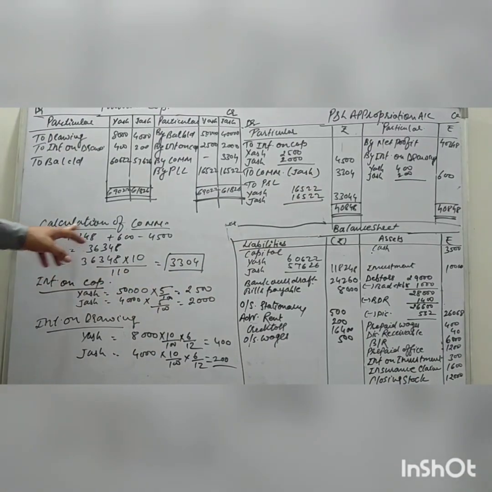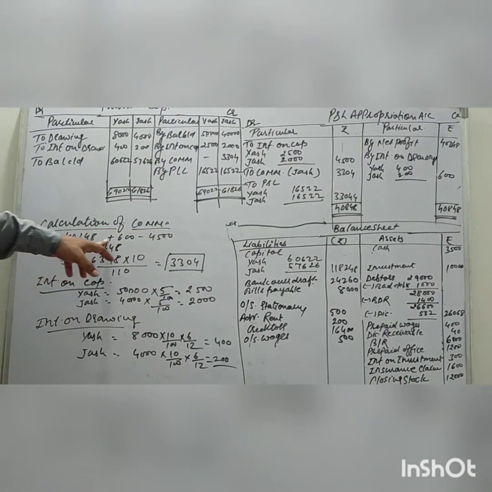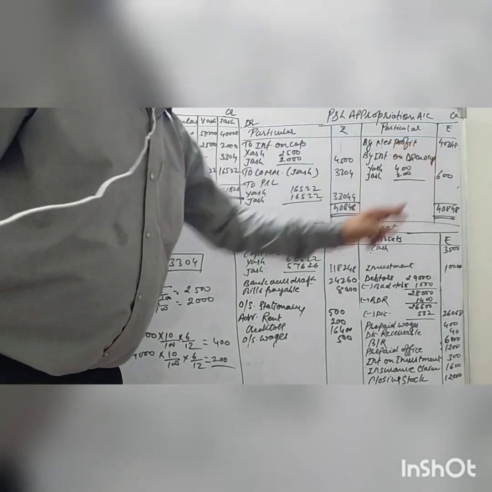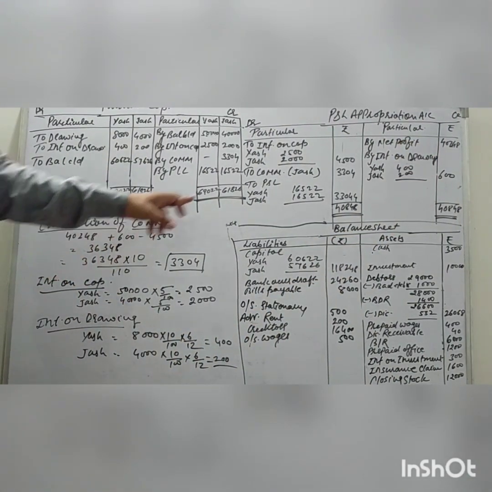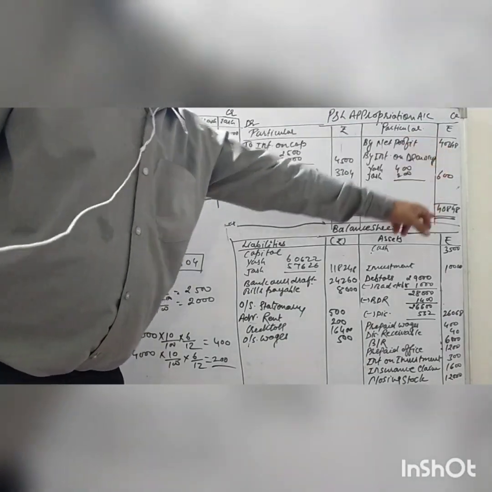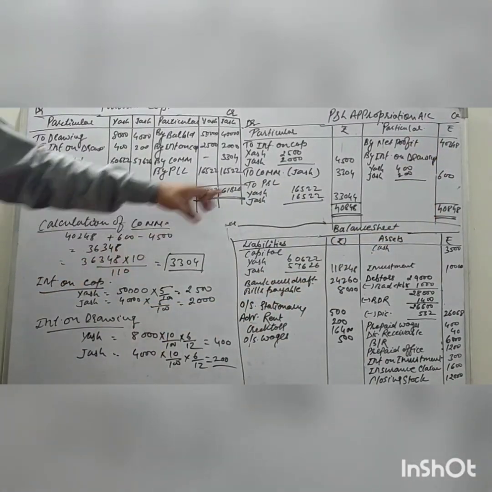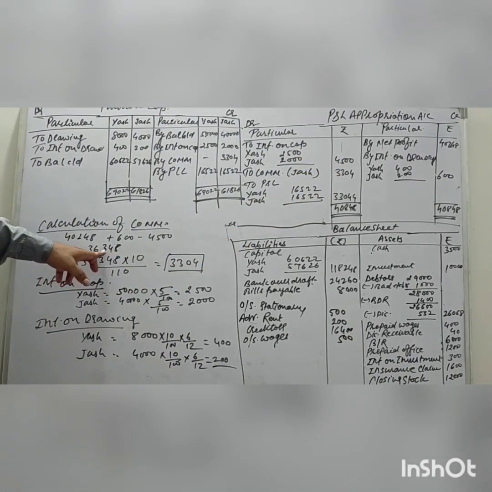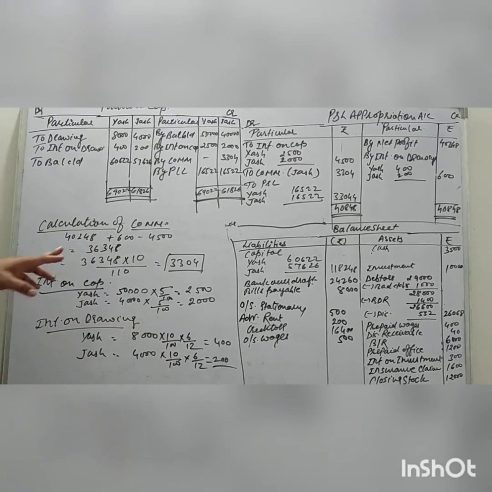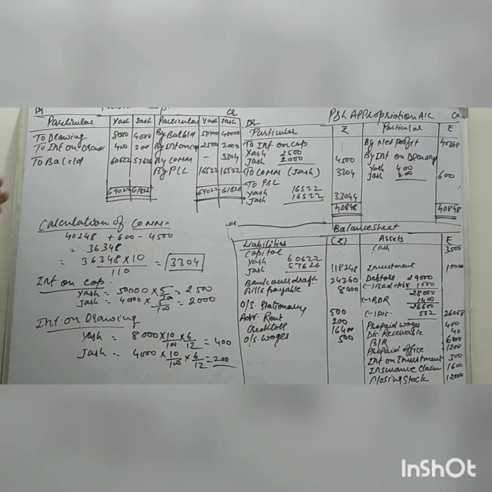You can see the calculation: 40,248 plus 600, that is, we add the credit side value, and deduct 4,500. So the value comes to 36,348. This is the profit. Now we have to allow 10% whenever this wording is given, profit after deduction of commission.